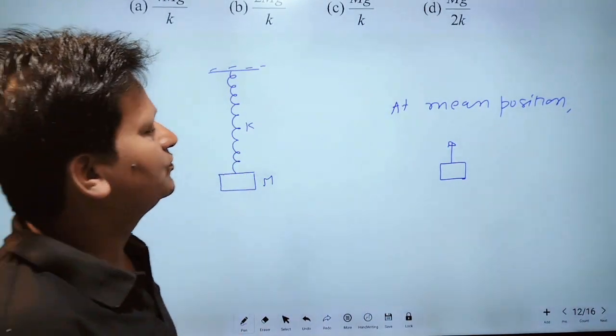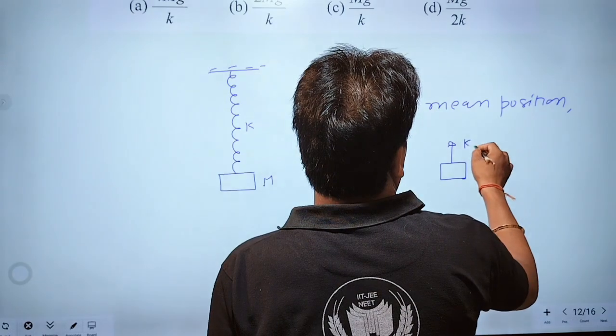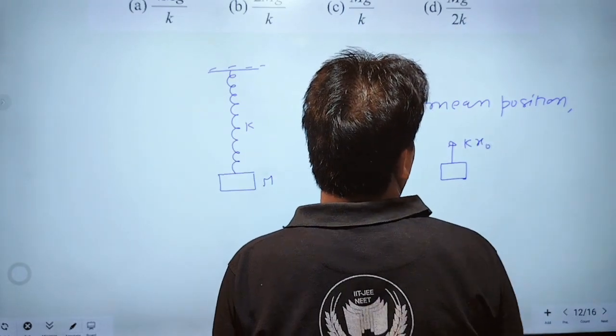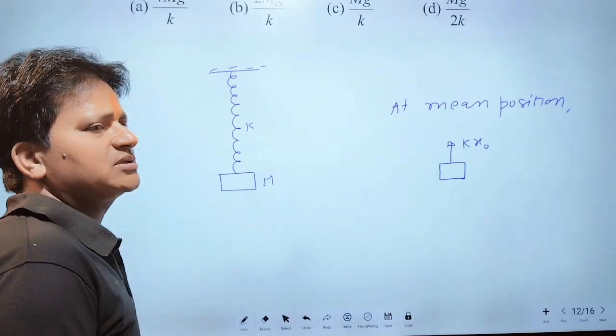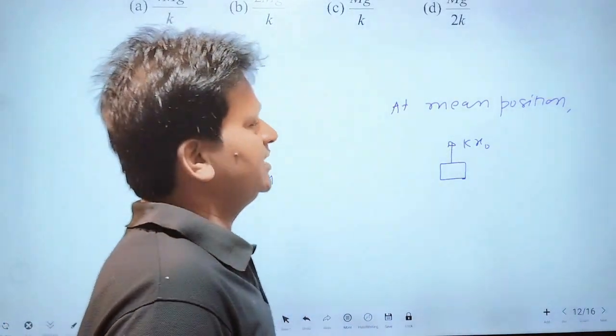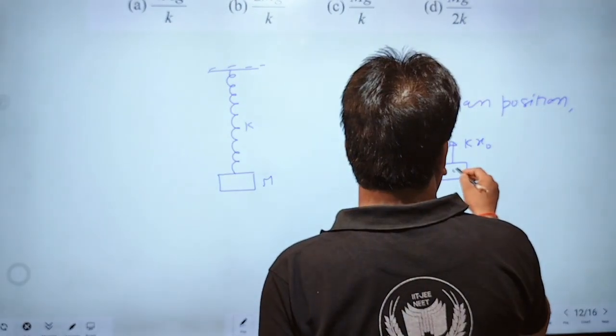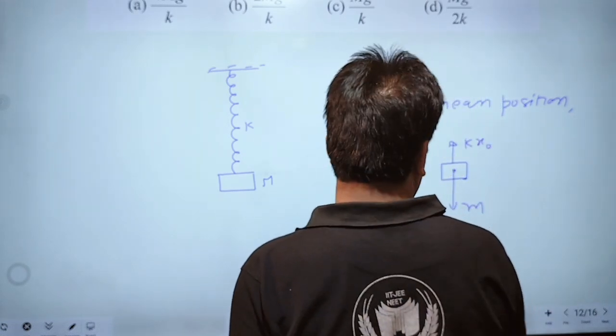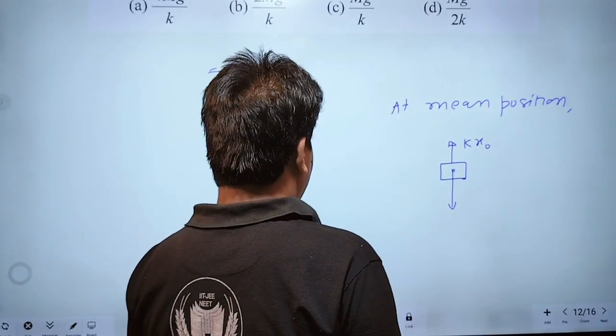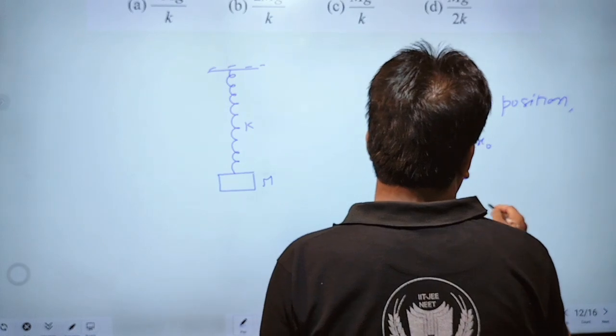Vertically upward force will be Kx0. This force is the spring force exerted by the spring at mean position, and mg is the gravitational force.